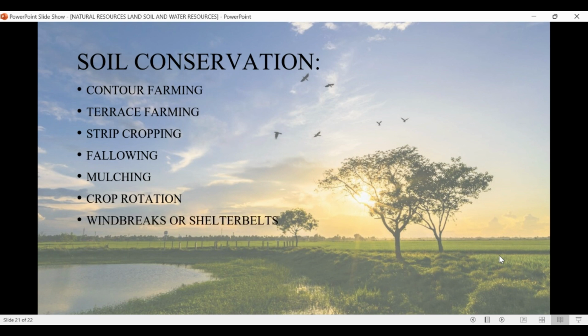Then comes windbreaks or shelter belts. Tall-growing crops and trees planted on the margins of fields act as windbreakers and help to slow down the runoff by water and air. Earth bunds and embankments also help to check soil erosion. In deserts, shelter belts are planted perpendicular to the wind direction to reduce the velocity of winds.